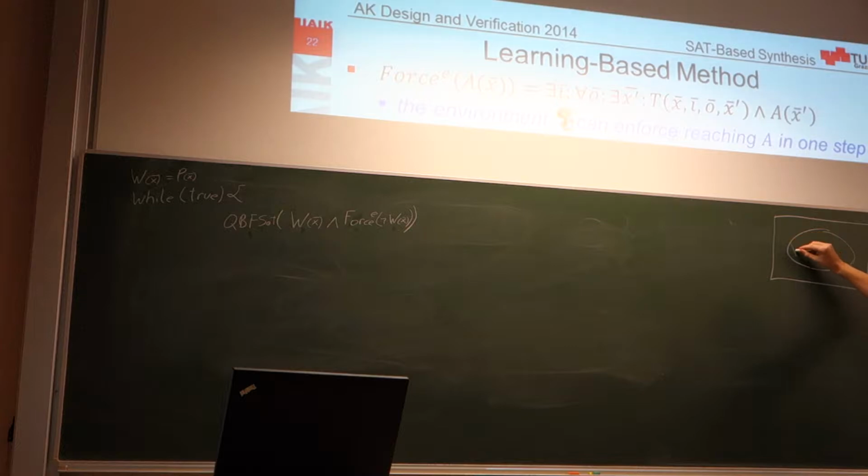This is our current version of the winning region, which is initially just P. Now this question to the QBF solver asks whether there exists some state, let's call it S, for which the evil environment can enforce to reach a state which is outside of our winning region.